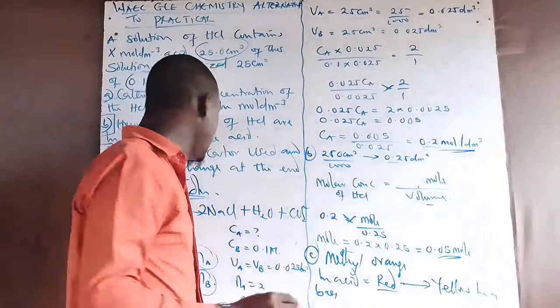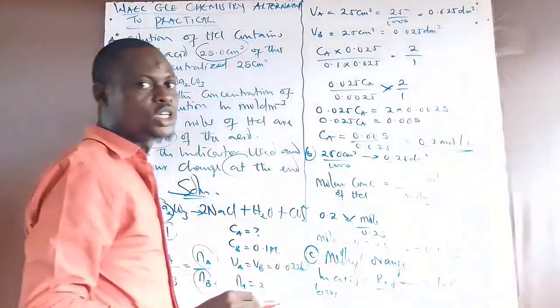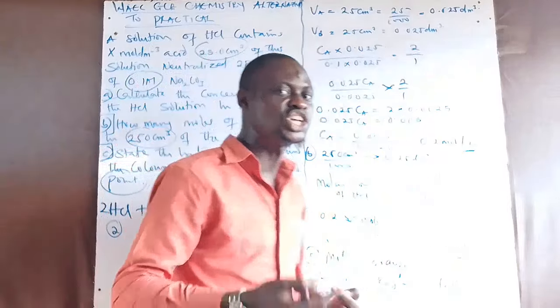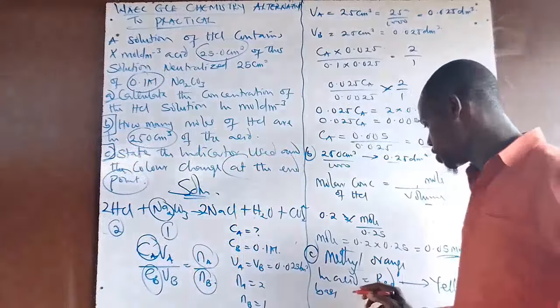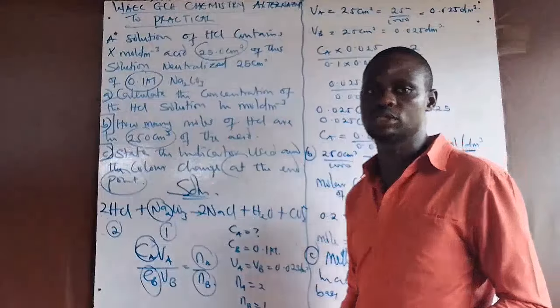Altogether. Now at the end point, what will be the color at the end point also? These are the changes that occur. But at the end point, the color changes finally to orange. It changes finally to what? Orange at the endpoint.